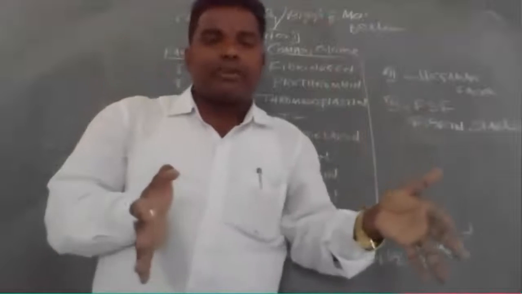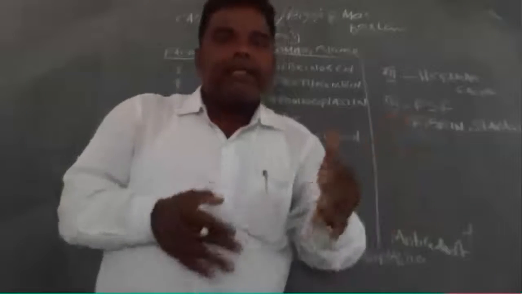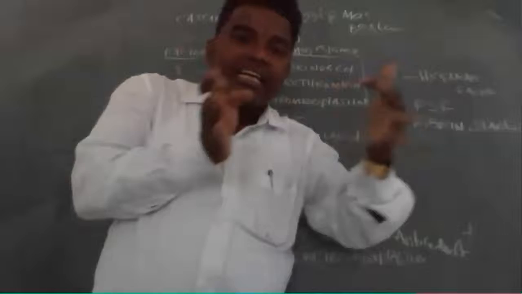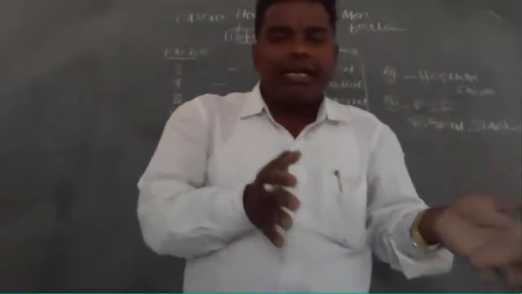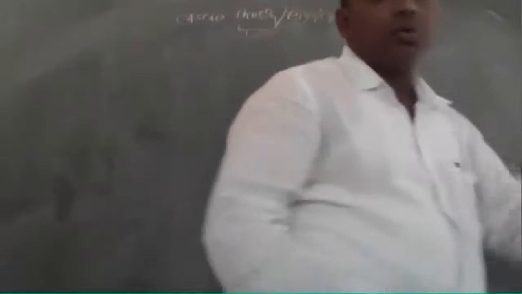Now in this cascade theory, two pathways are there: the intrinsic pathway and the extrinsic pathway. How many pathways are there in this cascade theory? Two pathways are there.